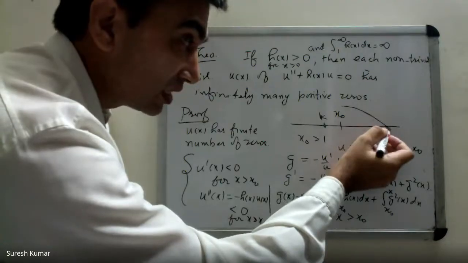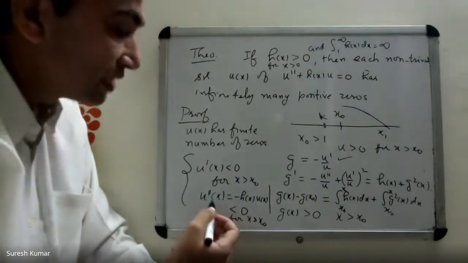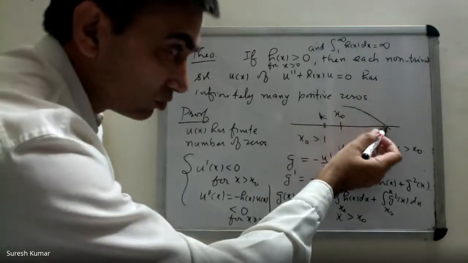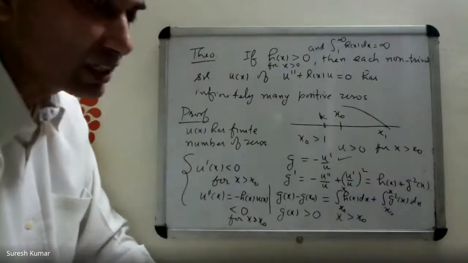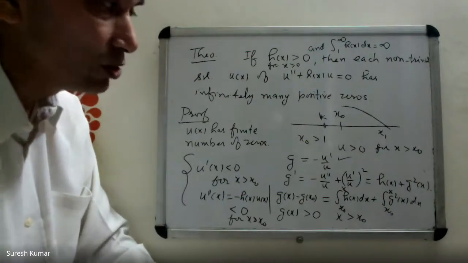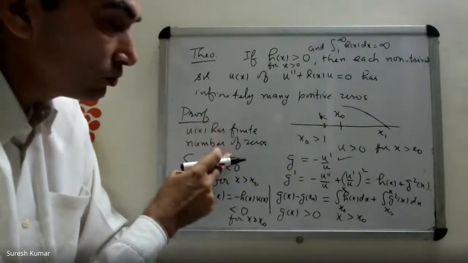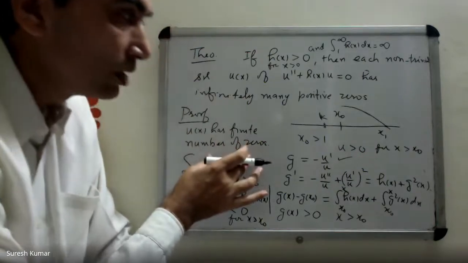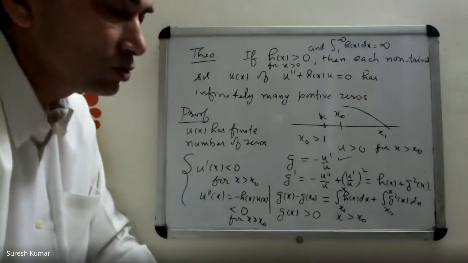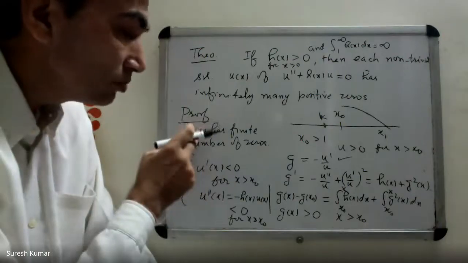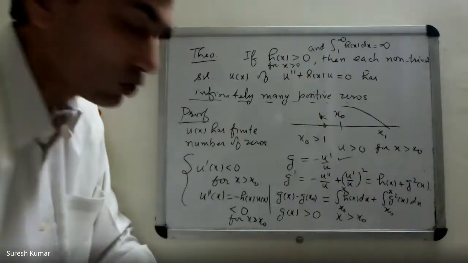It has to cross x-axis at some point. Second derivative negative implies concave down. First derivative negative means it's a decreasing function. So at some point it has to cross x-axis. Means u has a 0 to the right of x naught, a contradiction. Because initially you said there are a finite number of zeros of u, and x naught is a number greater than all the zeros. So how can there exist a 0 to the right of x naught? It means your assumption is wrong. So what's correct? U x has infinitely many positive zeros.